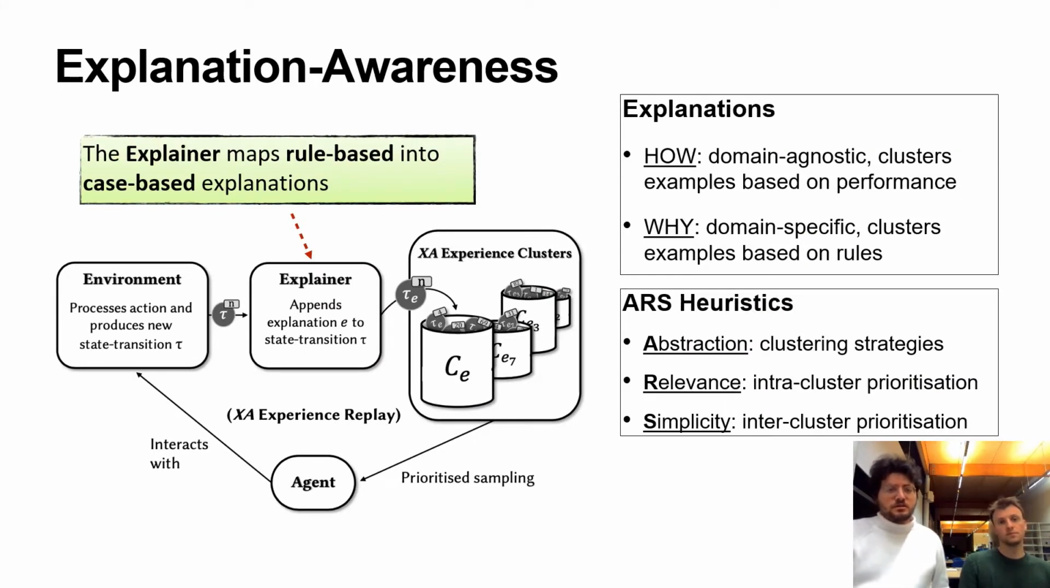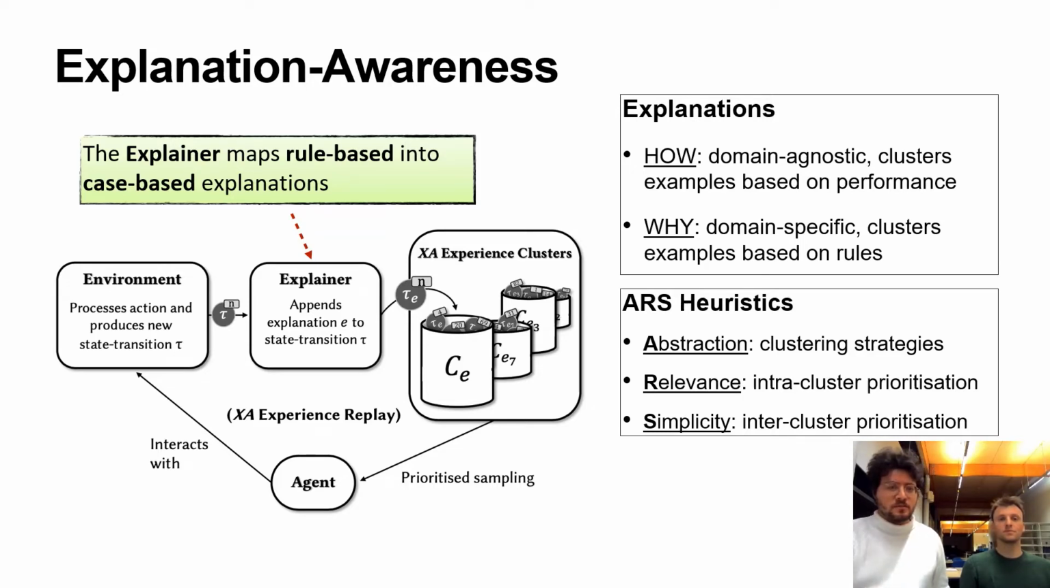Since RL agents learn from examples, we propose a framework to convert rule-based explanations, telling the agents which rules apply, into clusters of examples. To do so, we use the heuristics of abstraction, relevance, and simplicity. For abstraction, we rely on an explainer function that receives a state transition and outputs the explanations that are relevant to that sequence of states.